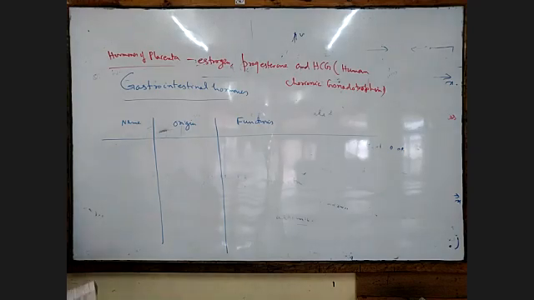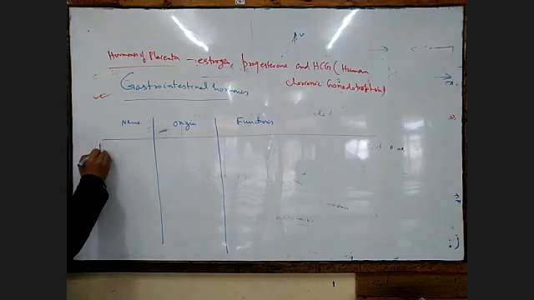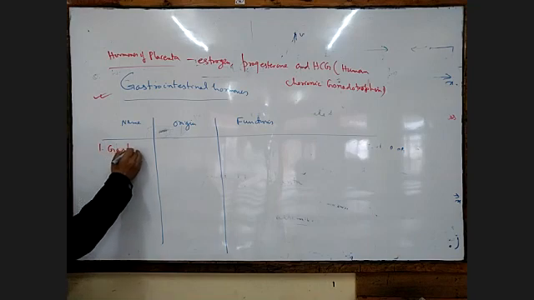Here, the hormones of the gastrointestinal tract. Number one is the gastrin hormone.